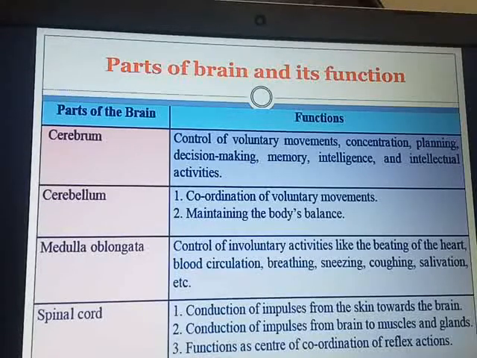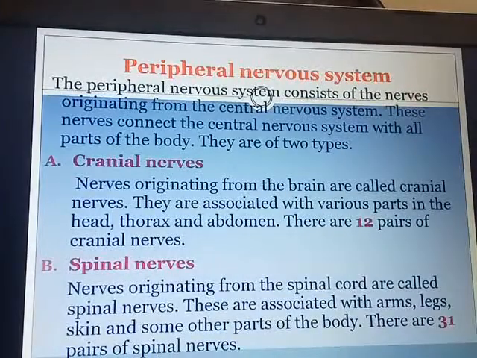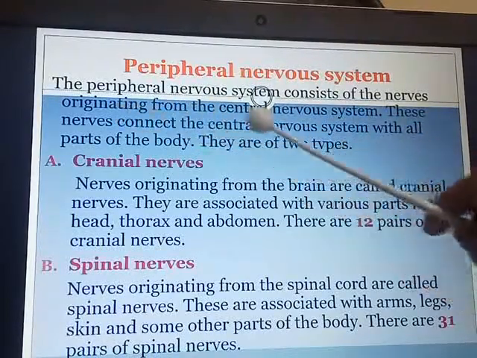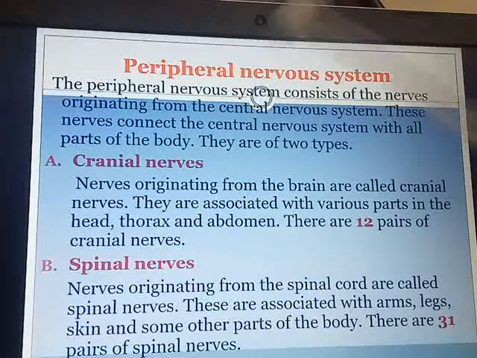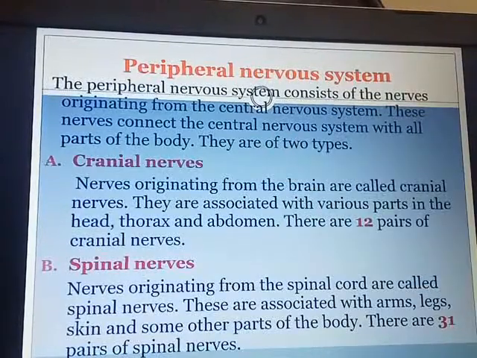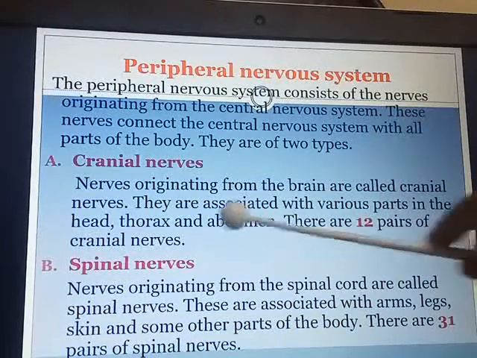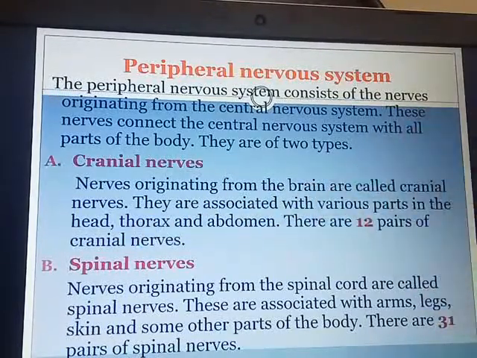Now we move on to the next part of the nervous system, that is the peripheral nervous system. It consists of the nerves originating from the central nervous system. These nerves connect the central nervous system with all the parts of the body. Very important. They are of two types, cranial nerves and spinal nerves. Look at the word cranial. Nerves originating from the brain are called the cranial nerves. They are associated with various parts in the head, thorax and abdomen. There are a total of 12 pairs of cranial nerves.